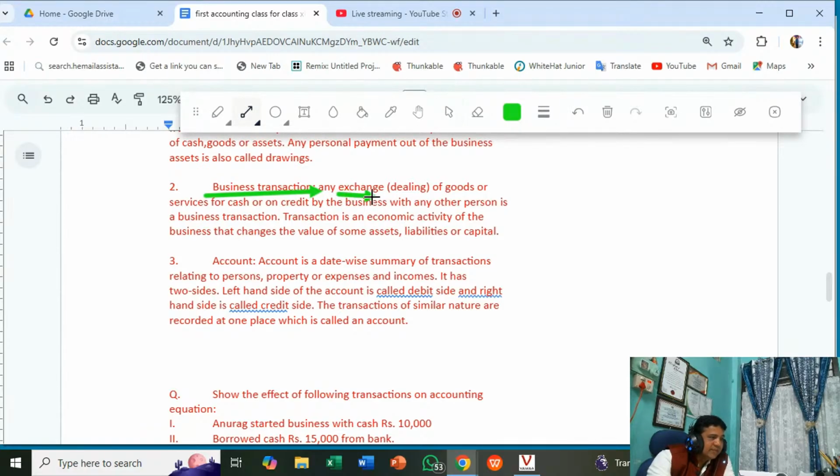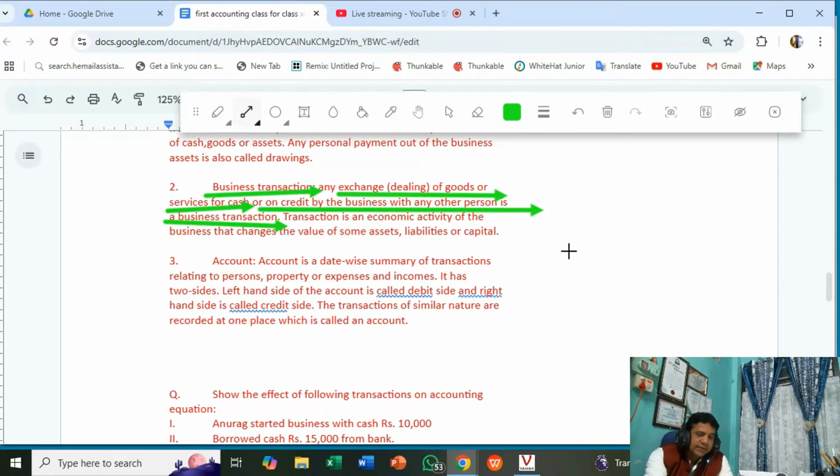Any exchange or dealing of goods or services for cash or on credit by the business with any other person is a business transaction. If you purchase goods for sale, that is a business transaction. If you have sold goods for cash, business transaction. Salary paid, business transaction. Rent paid, business transaction.